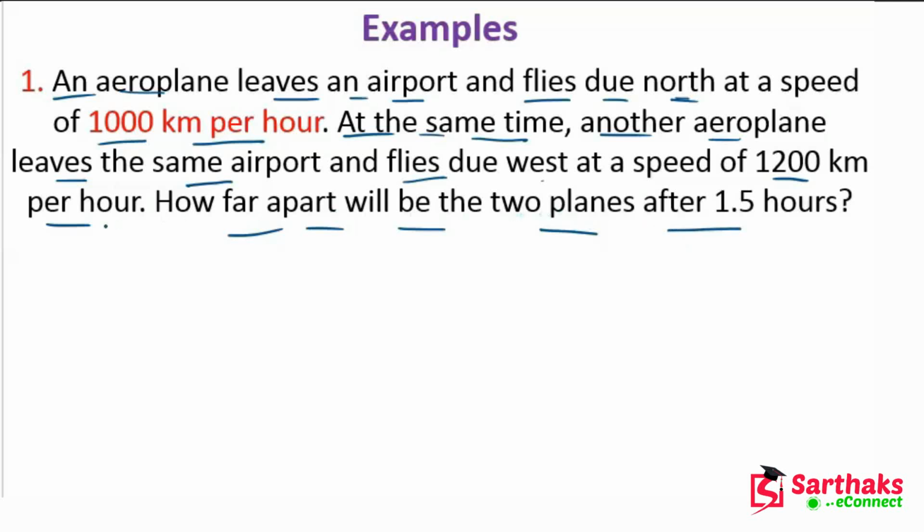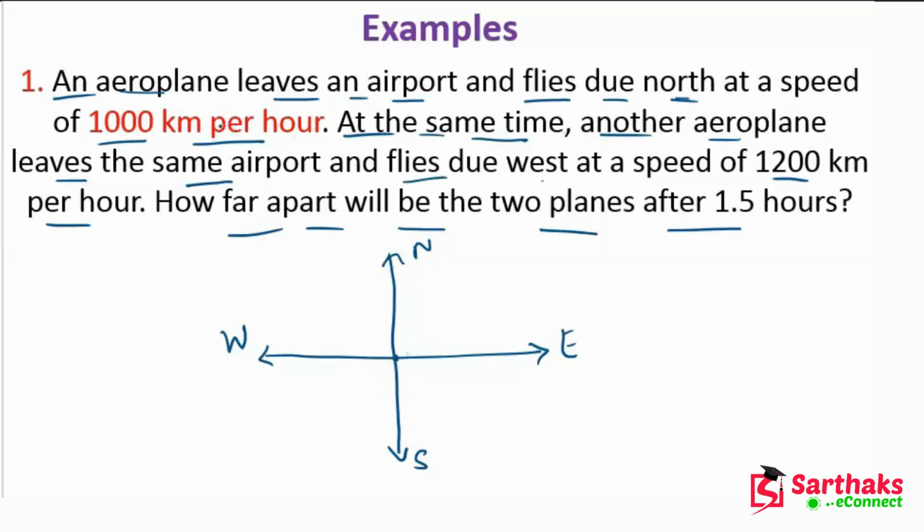Let's suppose these are our directions: this is north, this is south, this is east, and this is west. The question says there are two planes at the origin.